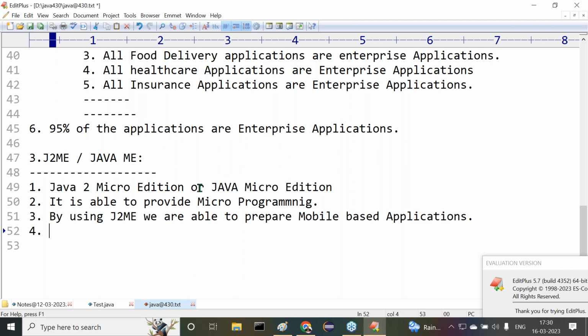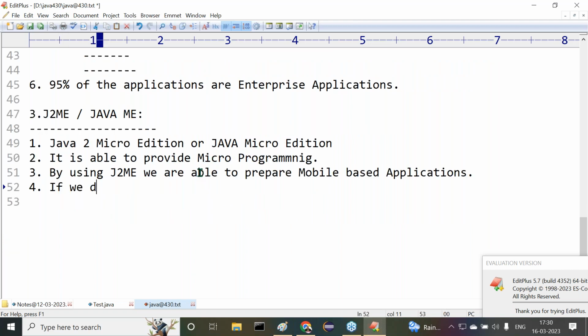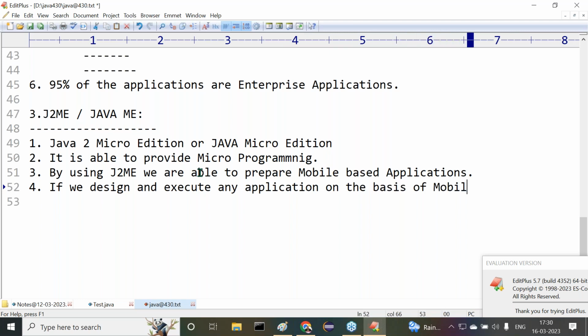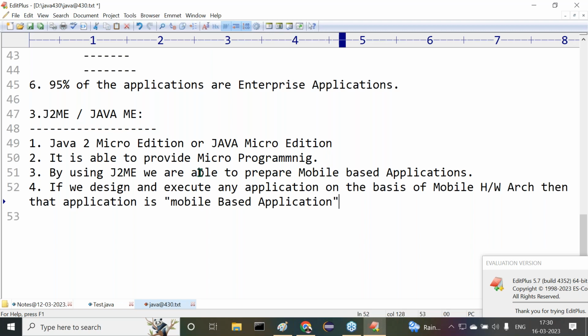Similarly, what is this mobile application actually? If we design and execute any application on the basis of mobile hardware architecture, on the basis of mobile device hardware, then that application is a mobile based application.